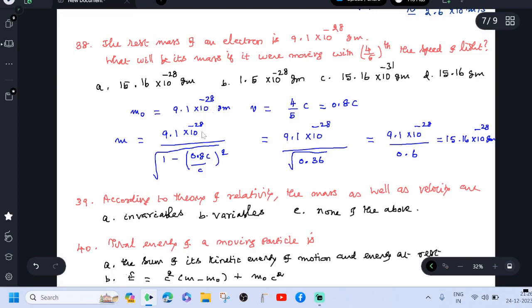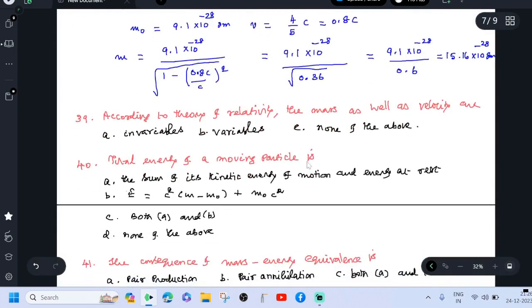Now substitute m0 and v. We get m equals 9.1 × 10^-28 divided by the root of 1 minus (0.8c divided by c) whole squared. If we simplify this, we get 15.16 × 10^-28 gram. So option A is correct.